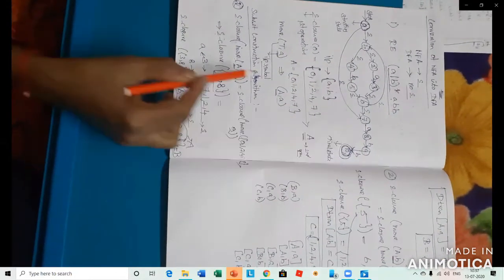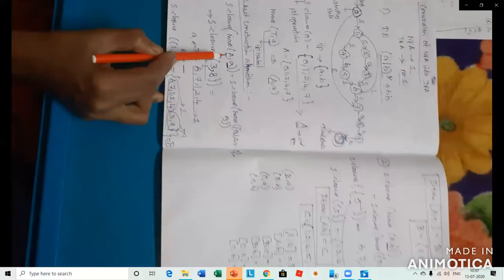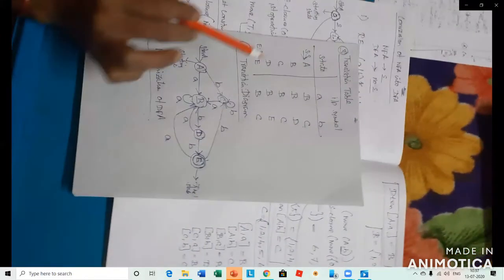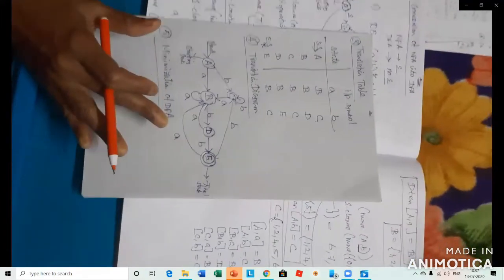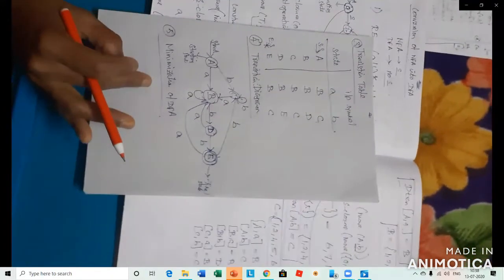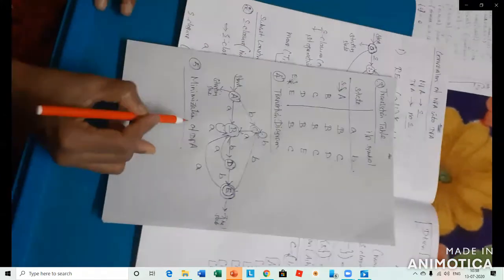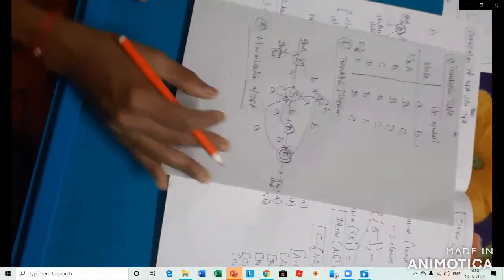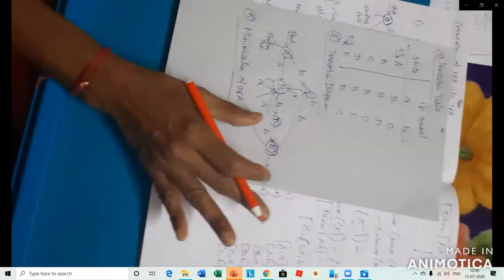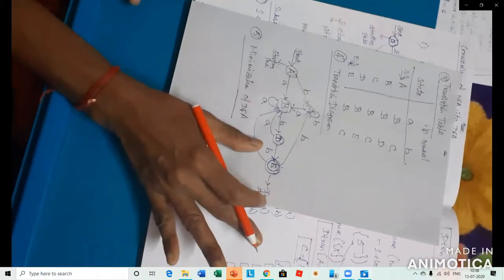After that you solve the subset construction algorithm. After solving the algorithm you draw the transition table and then the transition diagram, and you can stop the problem. Otherwise, for conversion of NFA to DFA with minimization of DFA, you go to the fifth step. Otherwise there is no need to go to the fifth step. You can stop the iteration at the fourth step, the transition diagram.